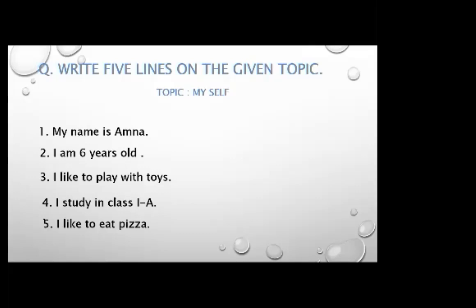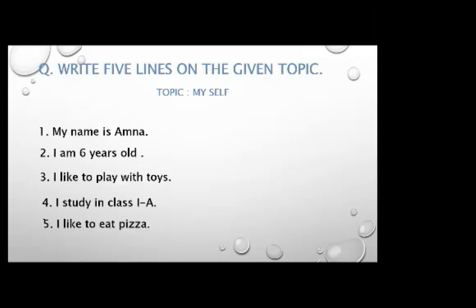Leave 25 pages from the end of the copy and first make a title page of composition side. Then write this question, write 5 lines on the given topic. Then you will write the topic myself and then you will write 5 lines about myself. You will write the question with blue color, okay, and the topic also with blue color. Then we'll complete the 5 lines.